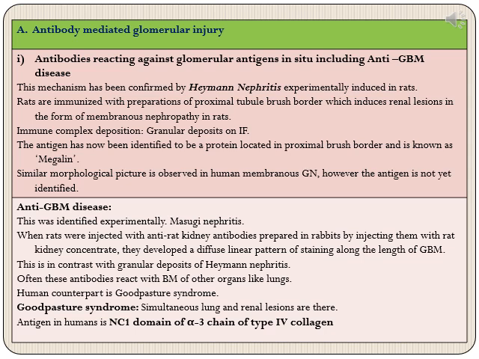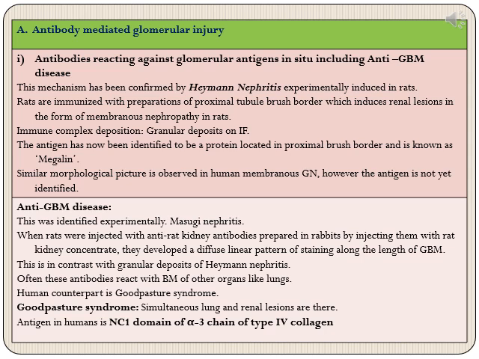So let's first talk about Heymann nephritis. It was identified in rats experimentally. What they did in this experiment was that they immunized the rats with preparations of PCT brush border, and this induced lesions in the form of a membranous nephropathy in rats.